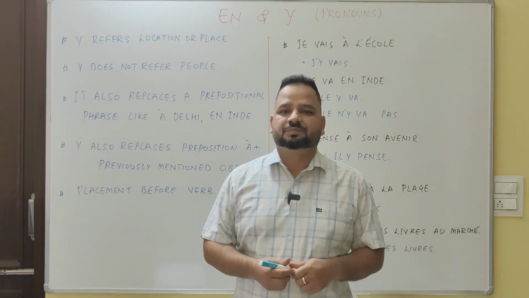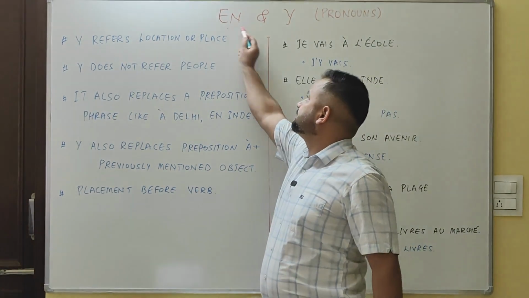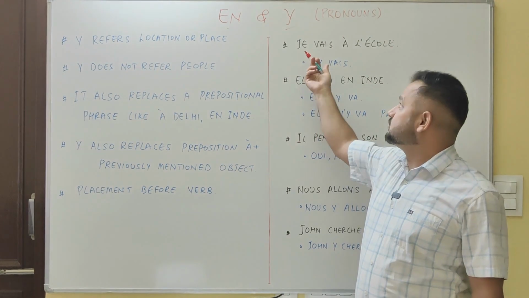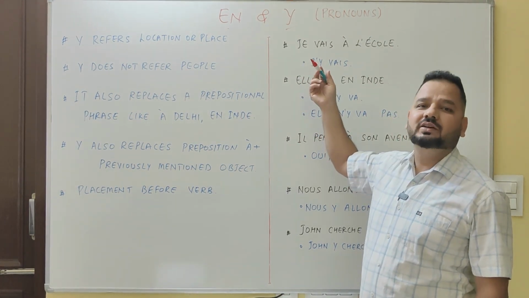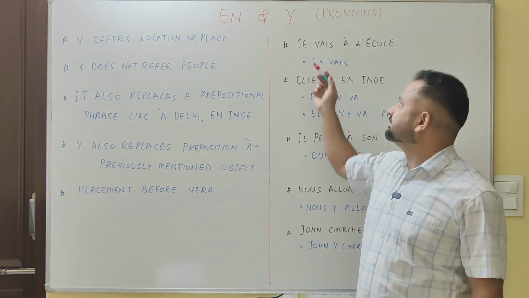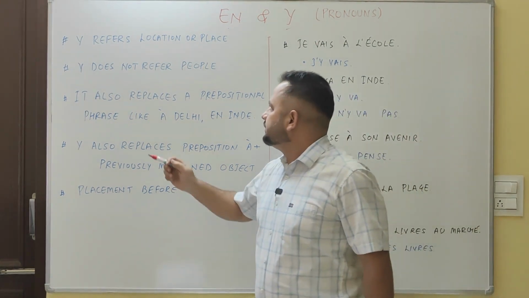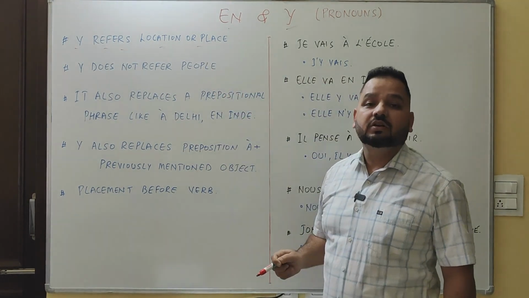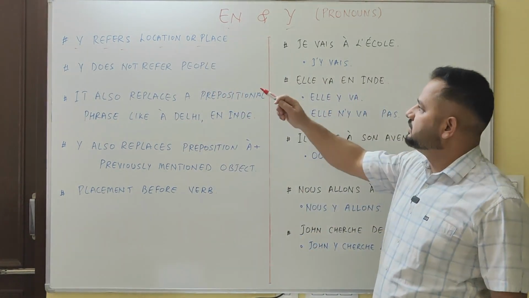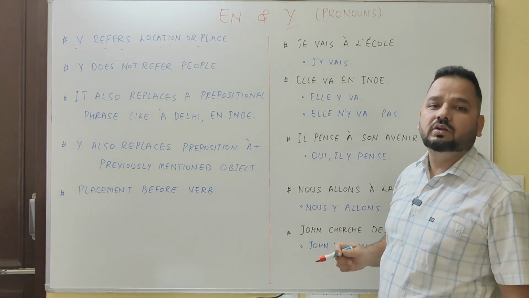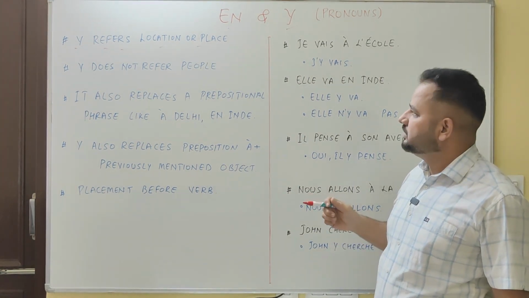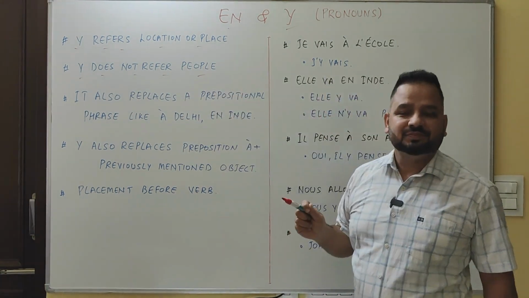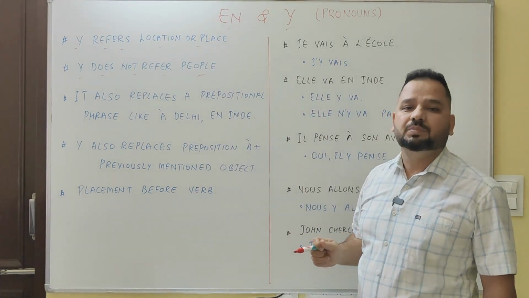Okay. After discussing en, let's discuss y. In English it's "there", but in French we call it y. First condition is y refers to location or place. It does not refer to people.